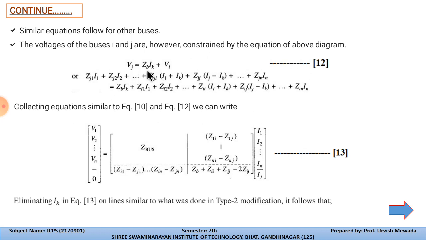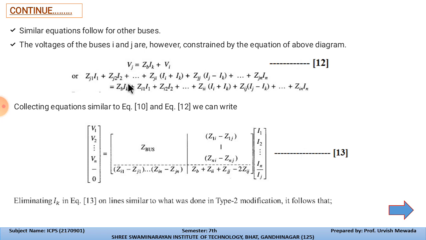So Vj is equal to, generally it is Z into I, so Zb into Ik, because we have added the old buses. So the voltage is Vj to Vi, so that is plus Vi for this, or we can write this in the form of impedance. So Zj1 I1, k instead of k we have 1 to n.